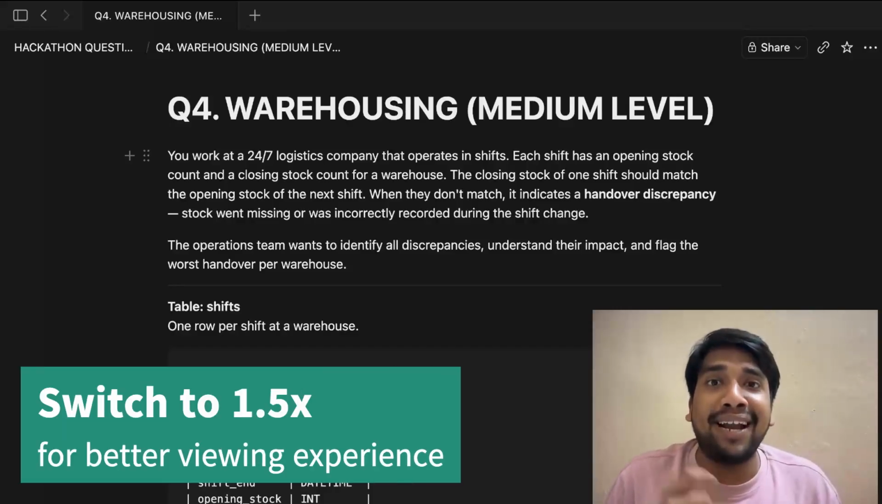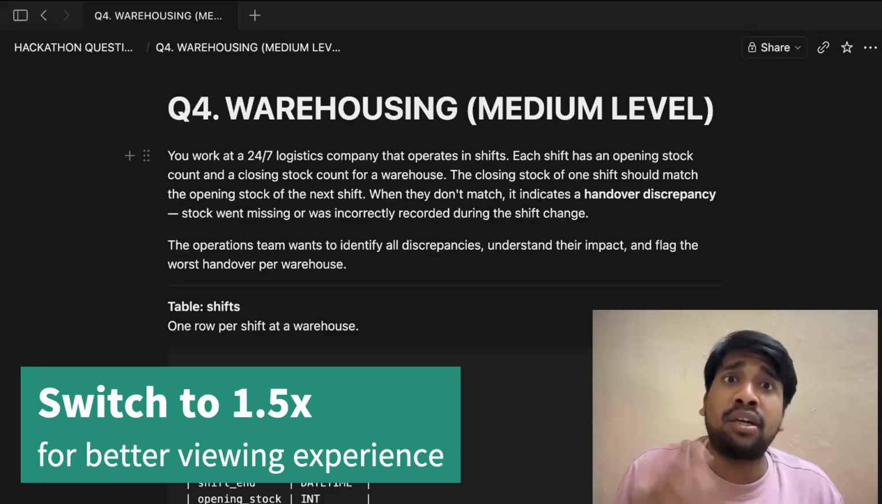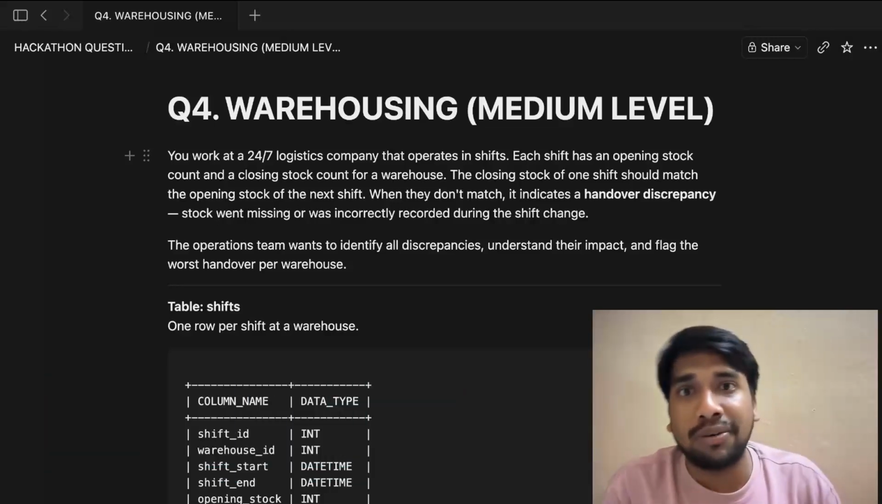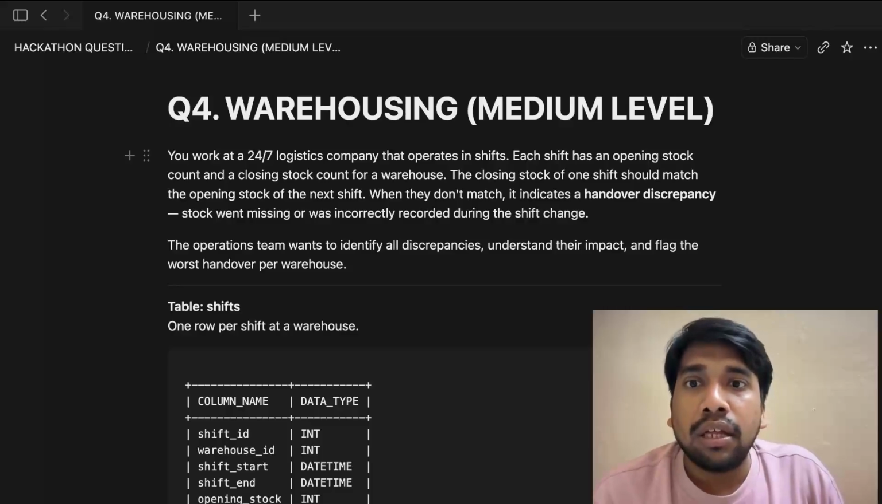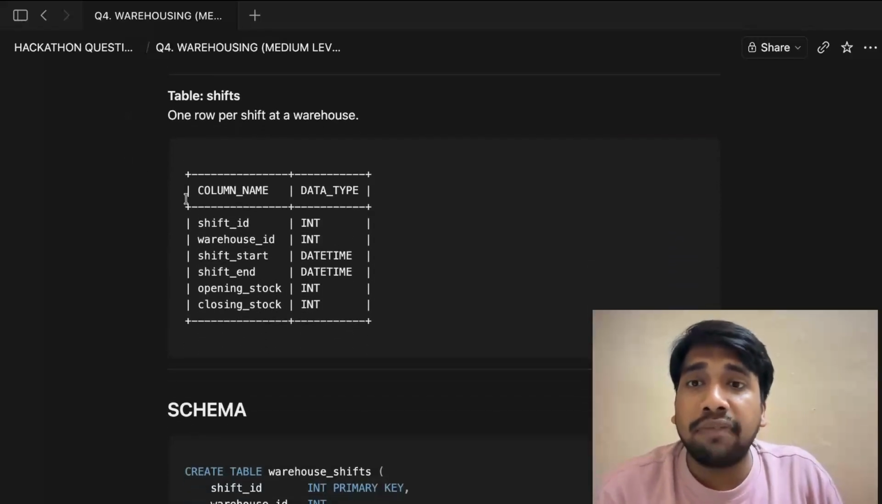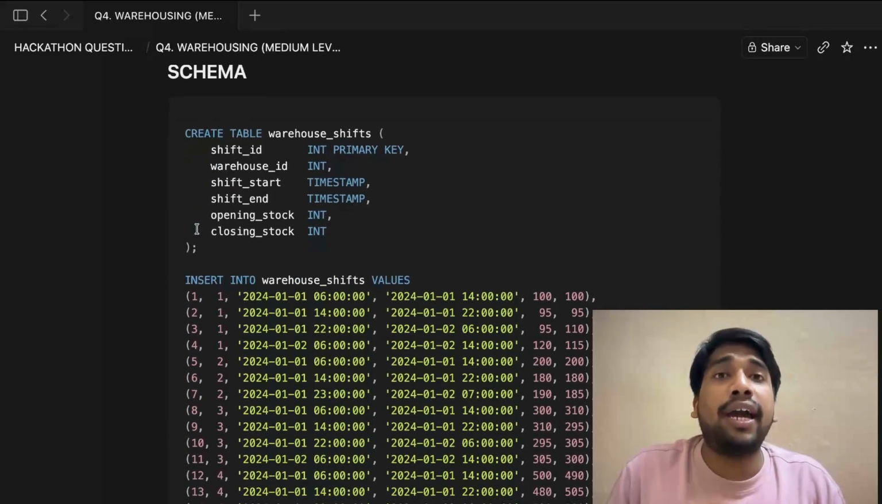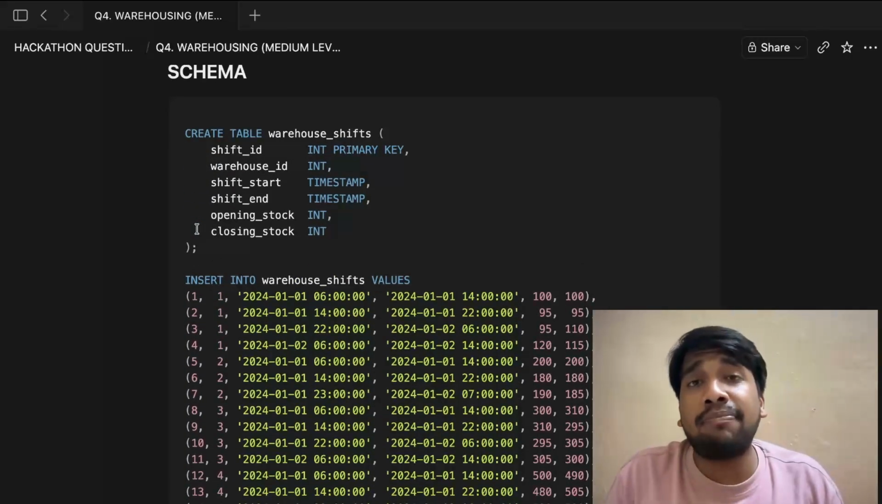Okay, so now let's look at the question. What are they asking, the constraints or traps? And then we will jump to our pgAdmin to solve this question. So we have the table shifts. These are the columns. We have the create and insert statements here. Again, I will put these create and insert statements in my description box.